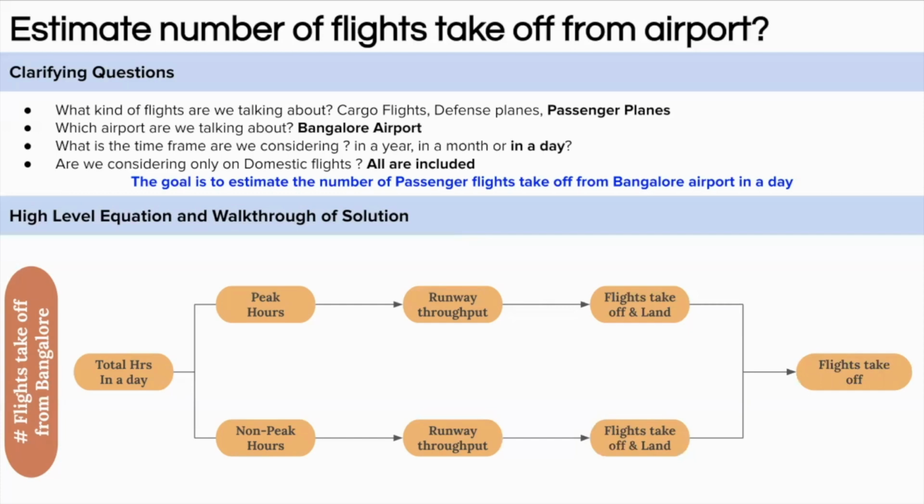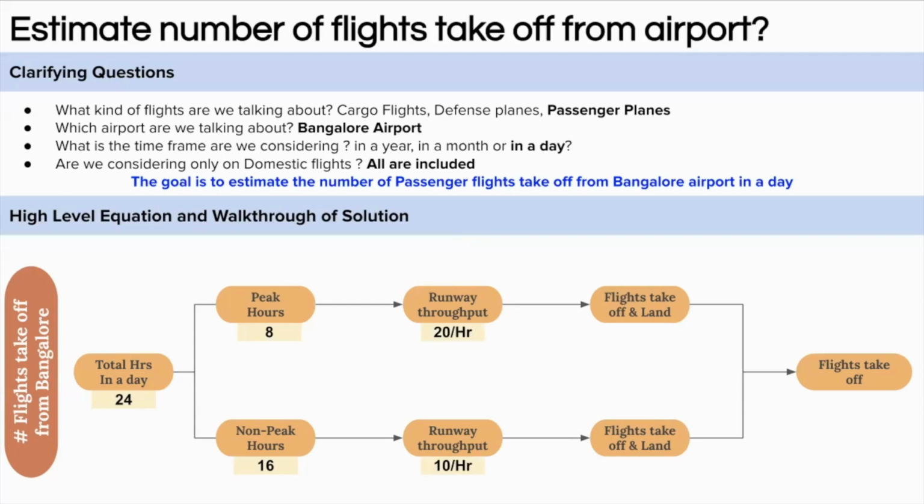Let's start putting those numbers in to get the final estimate. There are 24 hours in a day. Assuming that 8 hours are peak operational hours and 16 hours are non-peak operational hours. Assuming in peak hour, every 3 minutes a flight takes off or lands. That will give you around 20 flights per hour. So here we assume that the time interval between two flights taking off or landing is around 3 minutes. So in 60 minutes, 20 flights will take off or land. Similarly, in non-peak hours, every 6 minutes a flight takes off or lands. That will give around 10 flights per hour.